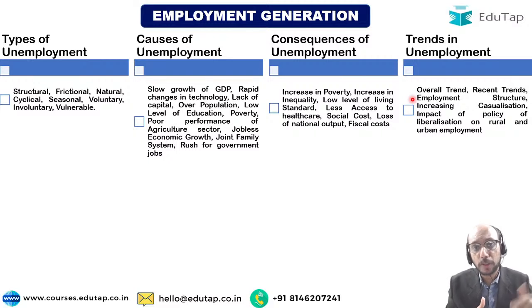That more than 50% of India's population is still dependent upon agriculture for their source of livelihood, right? A very large section of society is dependent on agriculture, and agriculture is contributing very less to GDP. As a result of which there is a problem of poverty, of inequality, and of lower standard of living of those people who are employed in agriculture, right?